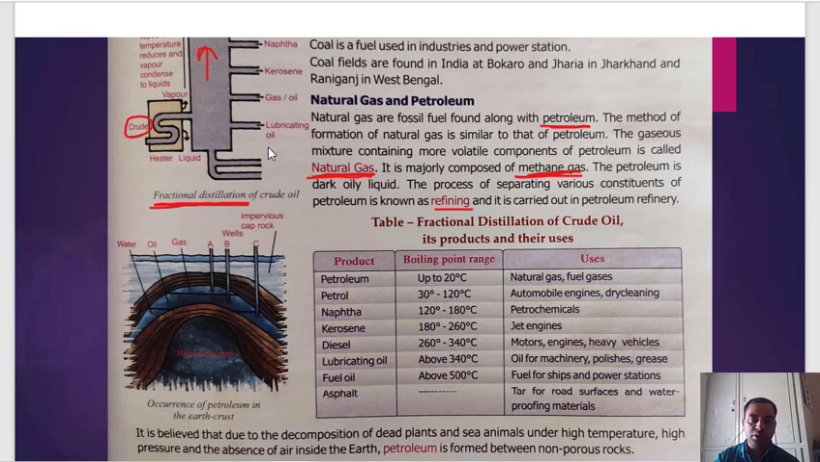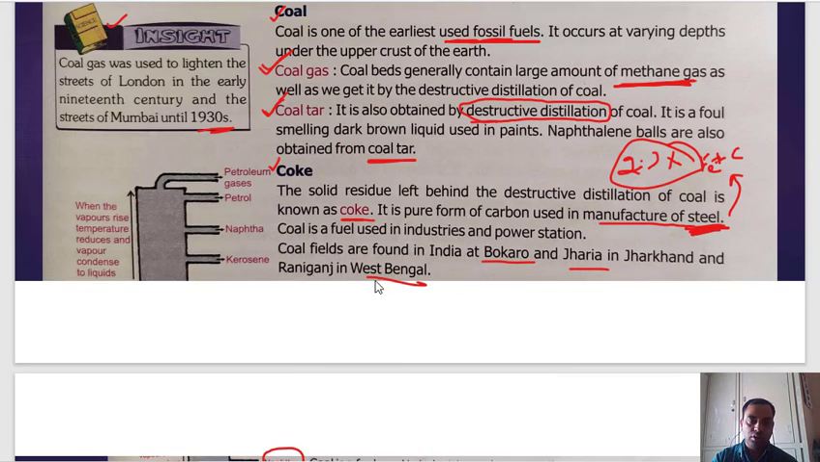For example, at some temperature we get lubricating oil. The oil that we use in vehicles, lubricating oil, that we get from petroleum. Then gas oil. Then kerosene we get at a little bit more temperature. Then at a little bit more temperature we get naphtha. It is here, kerosene, naphtha. Then we get petrol. Then we get petroleum gases, the gas that came out when initially it is heated. So at different levels, at different temperatures, we get different products. Okay.